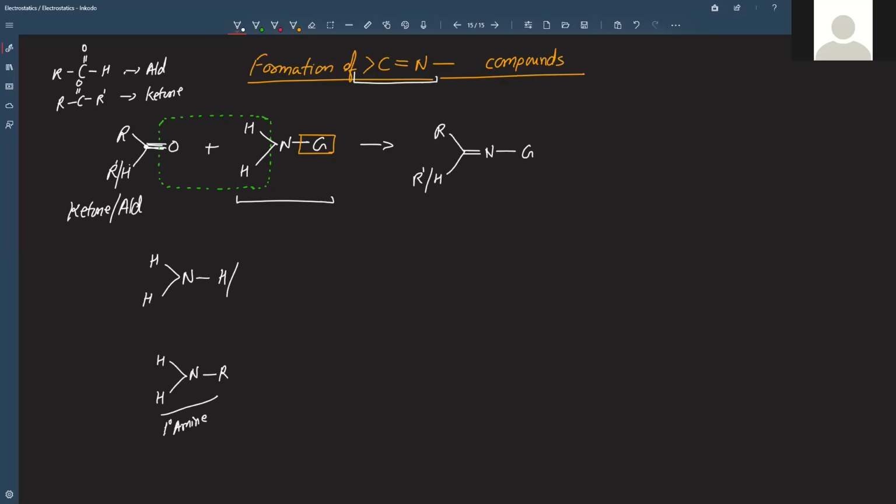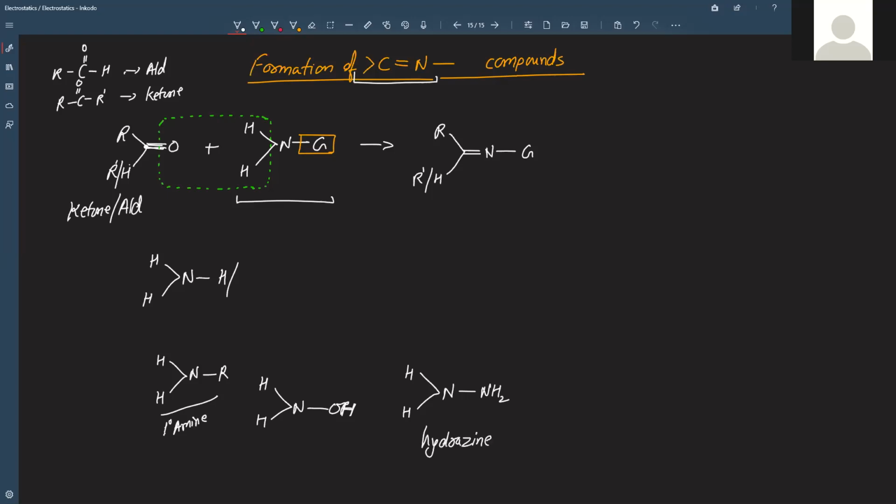There can be even this N, and here instead of R, there can be OH. So this is actually NH2OH. So like this, there can be multiple possibilities. There can be this N, and after that again NH2. So this is actually NH2NH2, and this compound is called hydrazine.